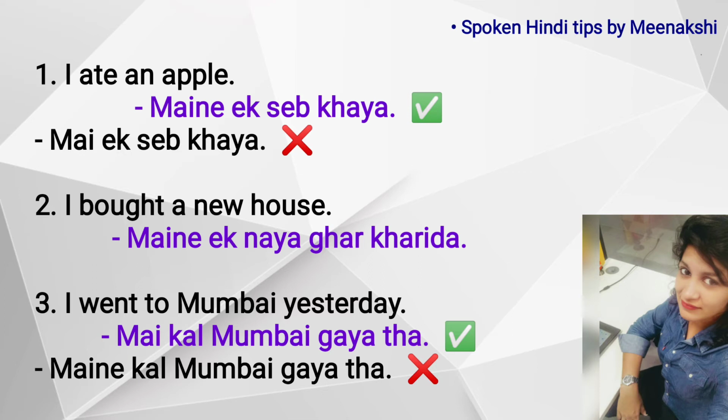Okay. Third example, I went to Mumbai yesterday. It becomes in Hindi, मैं कल मुंबई गया था. Okay, why am I not using ne here? Because there is no object. I just went to Mumbai, there is no object here. So don't use ne. Okay, so मैंने कल मुंबई गया था is incorrect. Okay, so the correct one is मैं कल मुंबई गया था.